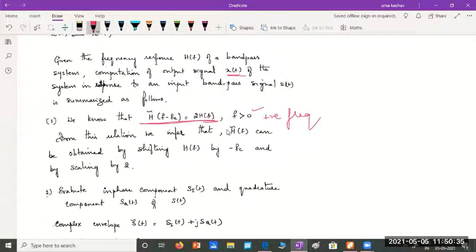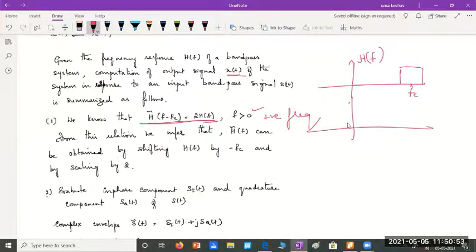This means that the envelope h tilde of f can be obtained by shifting h of f by a value minus fc. Remember, the positive part of h of f is something like this. This exists at fc. If I shift this by a value minus fc, I am going to move this to this region.